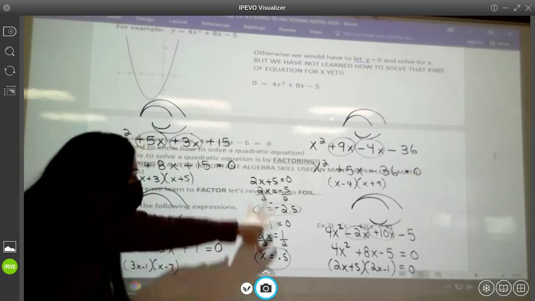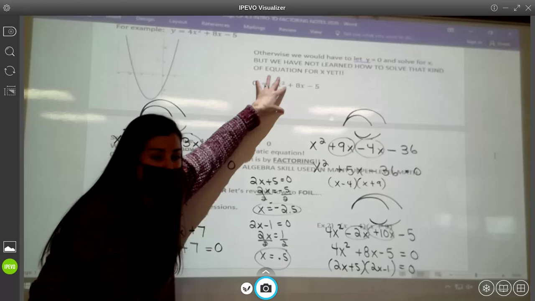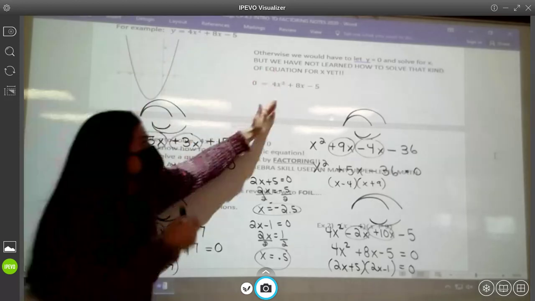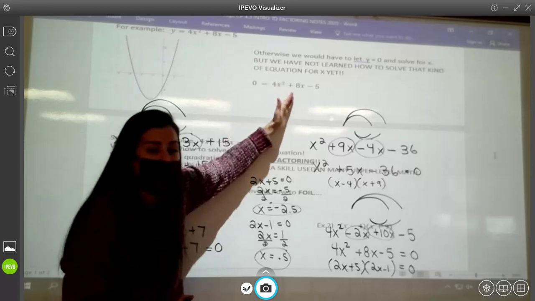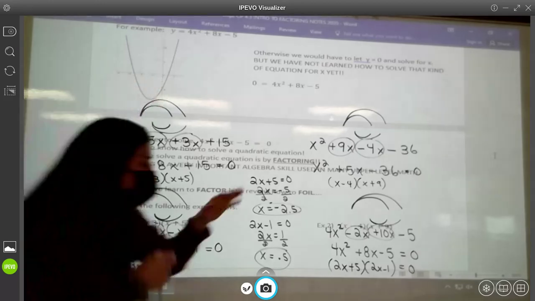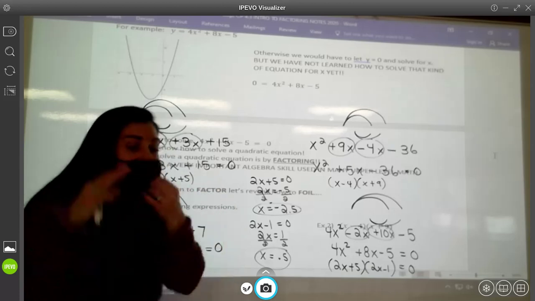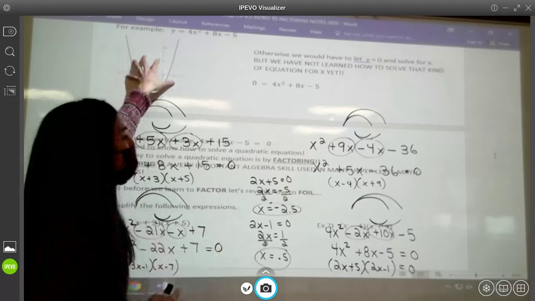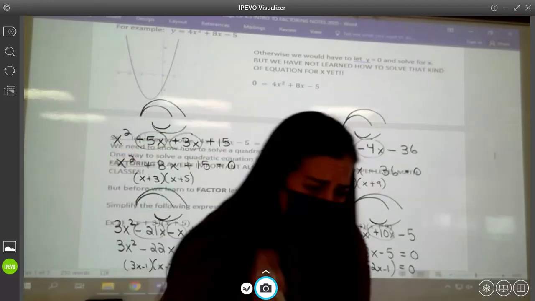So when you take a quadratic equation and you set it equal to 0 and you solve by factoring, you are finding those x-intercepts. Before, I hadn't showed you how to do that yet, so I couldn't ask you to do it. I had to ask you to make a guess. Now, you're going to know how to do it. You're going to factor this quadratic, and you're going to set those factors equal to 0, and you'll be able to solve for those x-intercepts. So that's what you're finding. When you're taking these quadratics and factoring them, and taking these factors and setting them equal to 0, you're finding this parabola's x-intercepts. Does that make sense? Everybody okay with that? Okay.